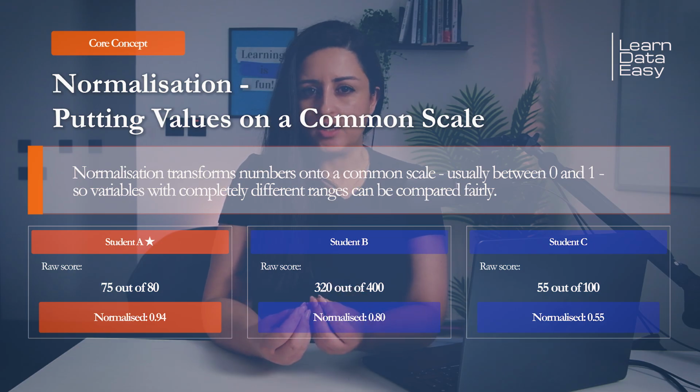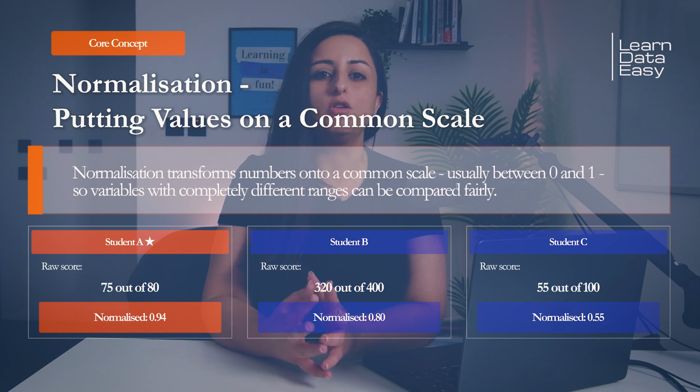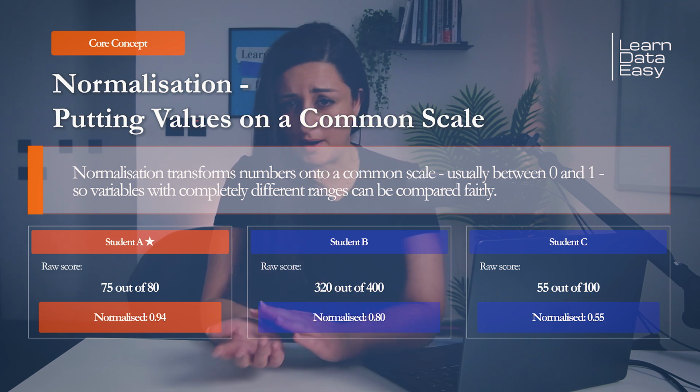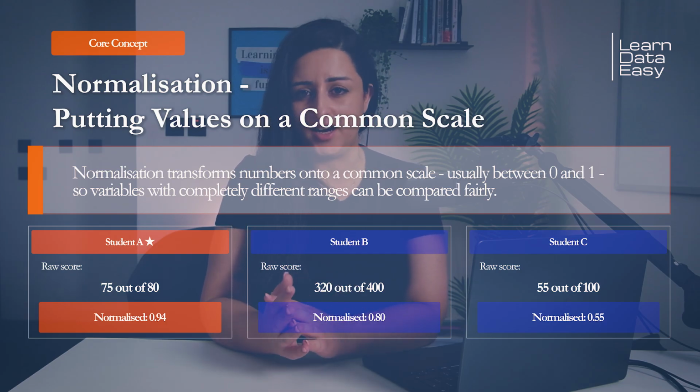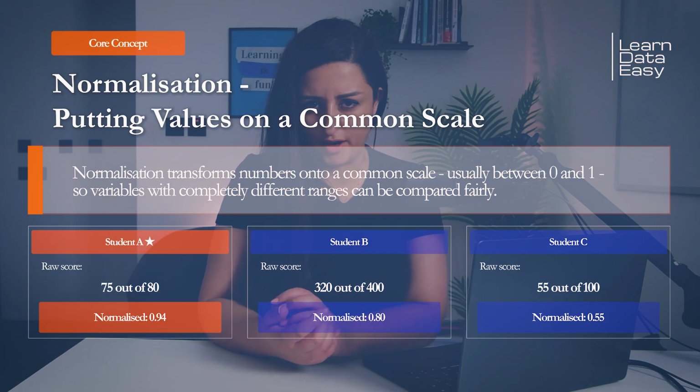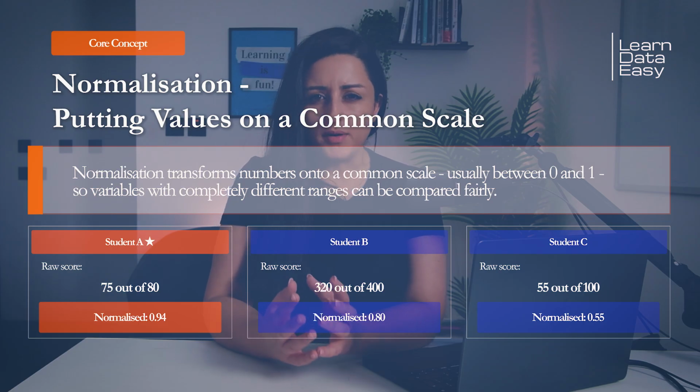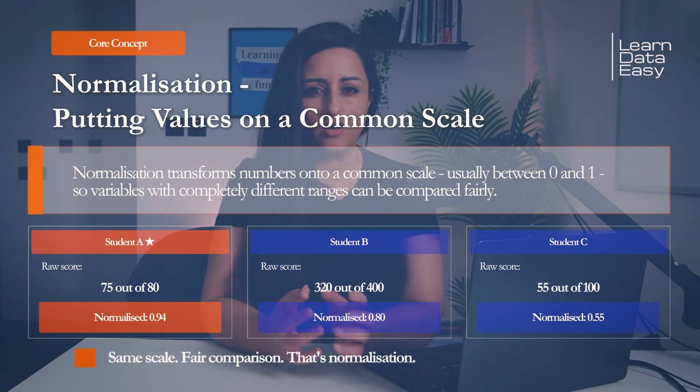them fairly. So student A, we do 75 divided by 80, and we get 0.94. Student B, we have 320 divided by 400, so we get 0.8. And student C, it's 55 divided by 100, and here we have 0.55. Now we can properly compare them. Same scale, fair comparison. And that's what normalization does for data. It takes columns that live on completely different scales and puts them onto the same playing field.